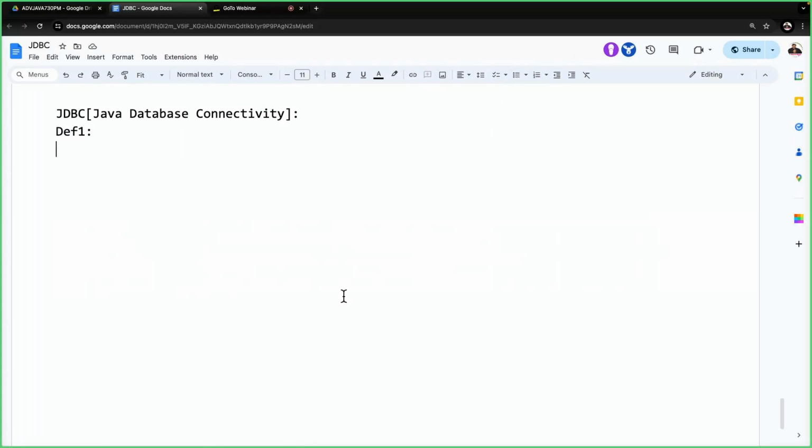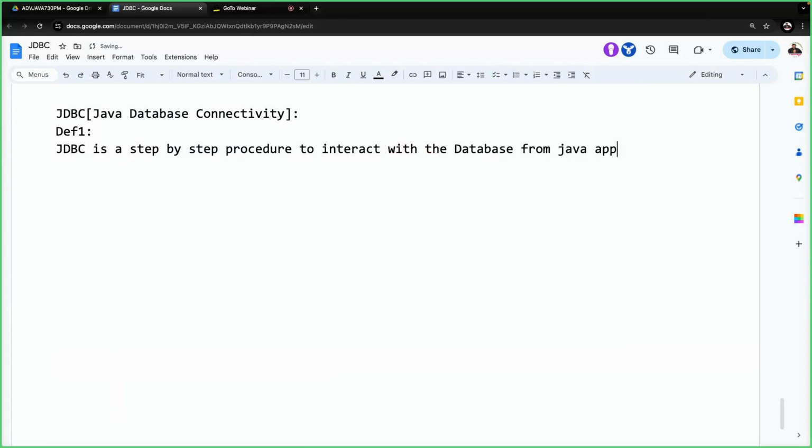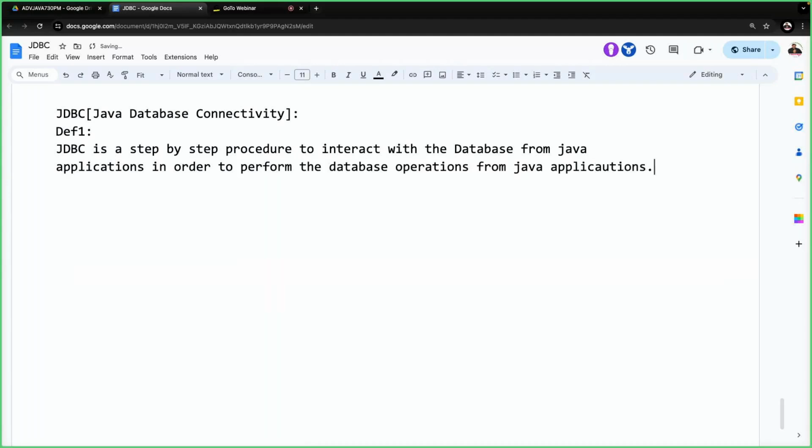JDBC is a step-by-step process or procedure to interact with the database from Java applications, in order to perform the database operations from Java applications. Have all of you read this statement? What are we understanding here? Everybody, it's a simple definition. No need to have any complexity. Very simple definition. Now tell me, what is that?